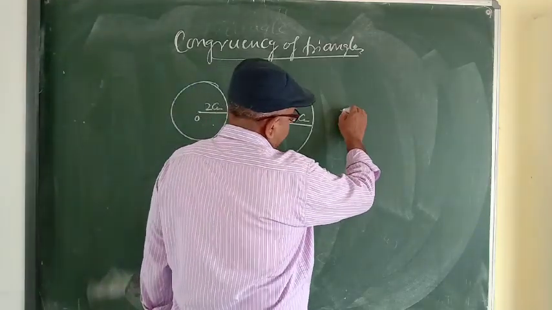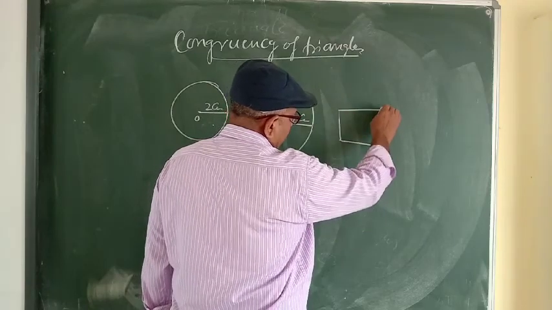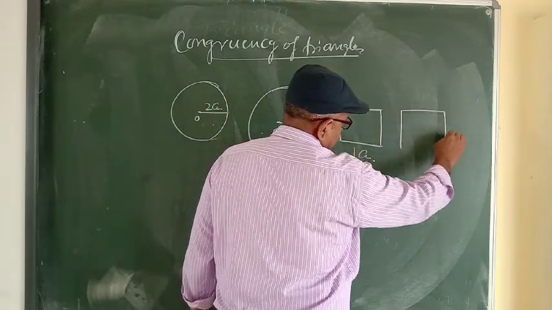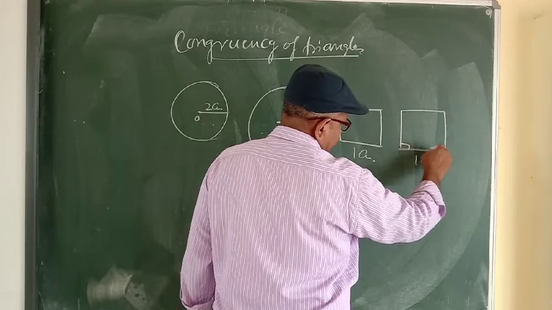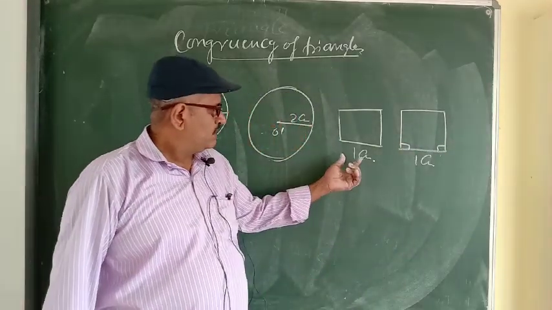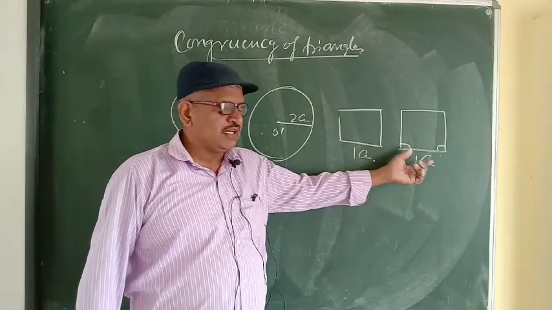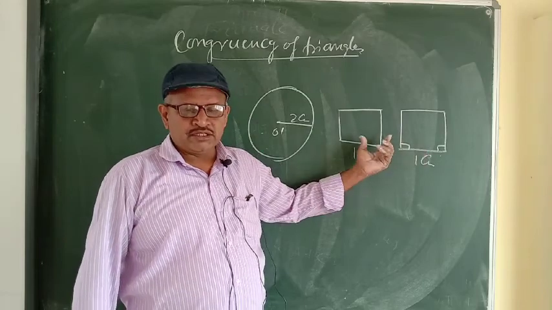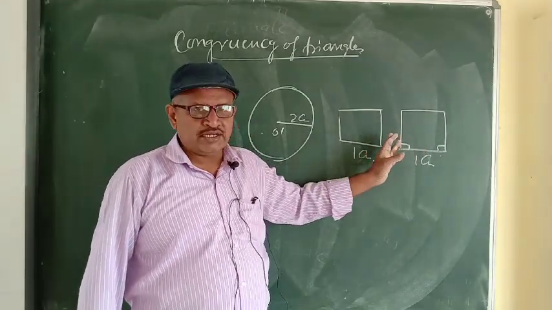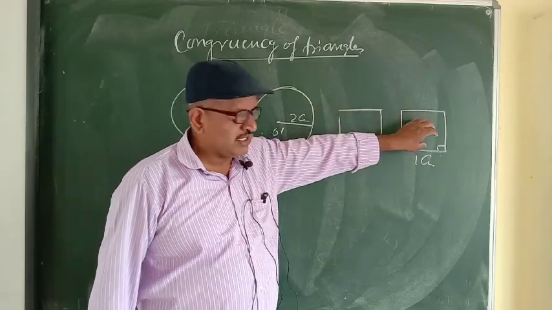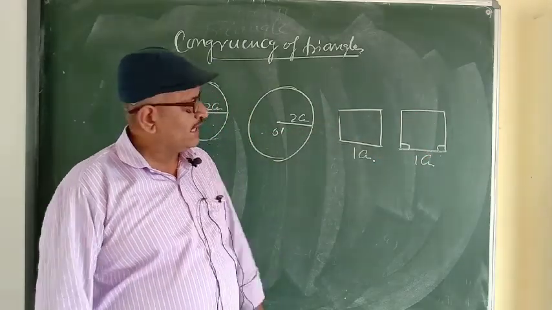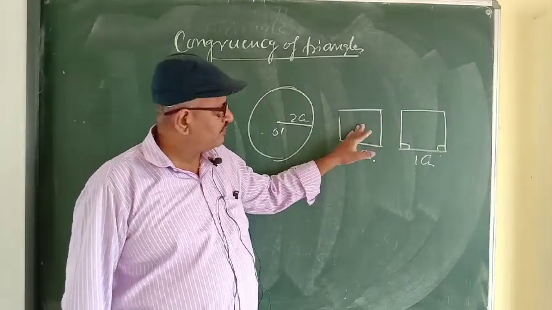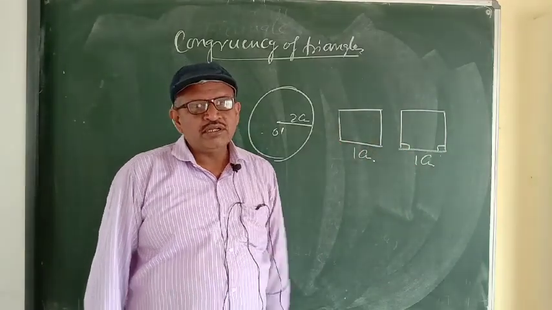Another example we can take. Suppose there is a square of side 1 cm. If we take another square of the same side, 1 cm, then both squares have the same shape and the same size, so they are congruent squares. If we put one square on the other, both squares will coincide. So congruent figures are exactly alike in all respects.